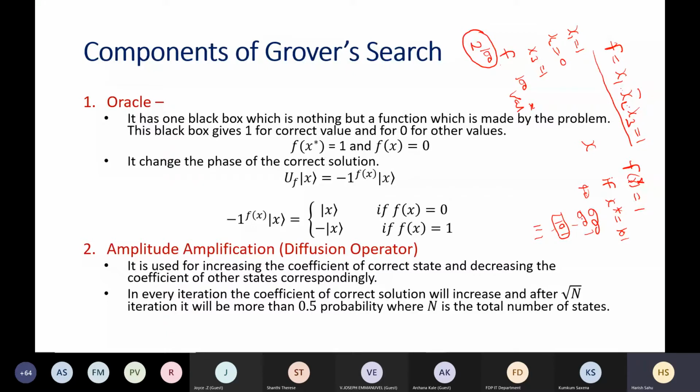So what you are doing here is, x is here, f(x) is here. f(x) is 0 everywhere except at this one.